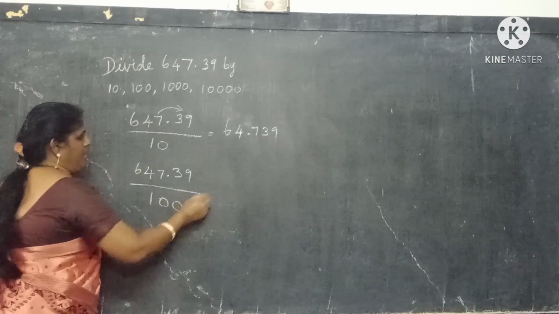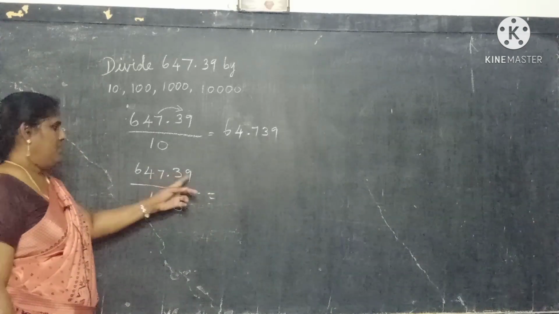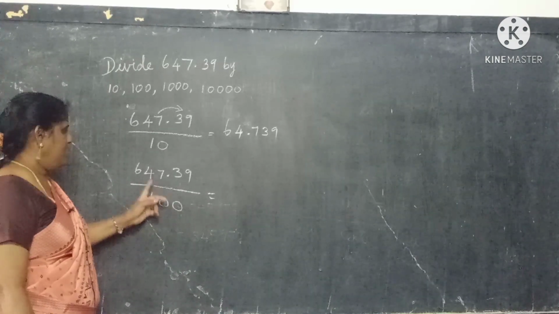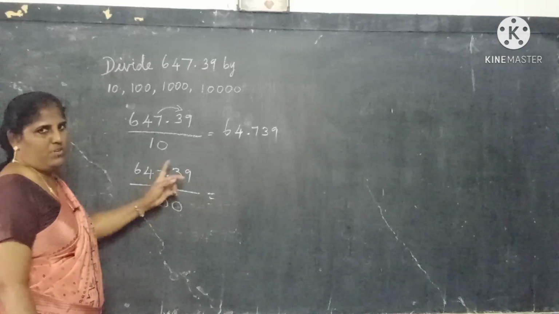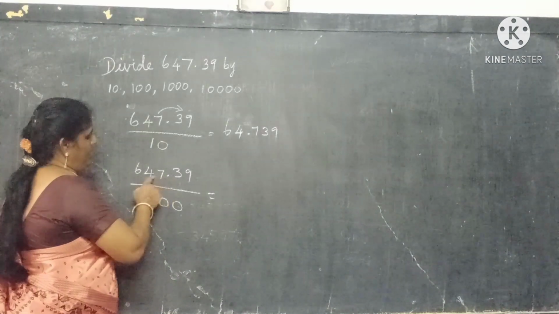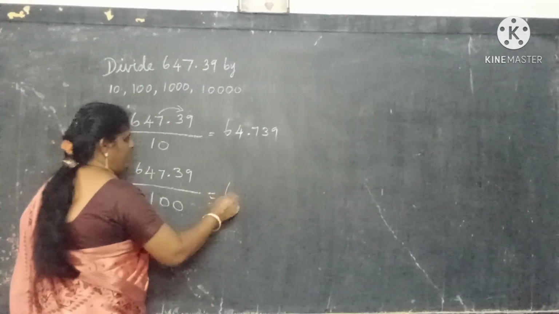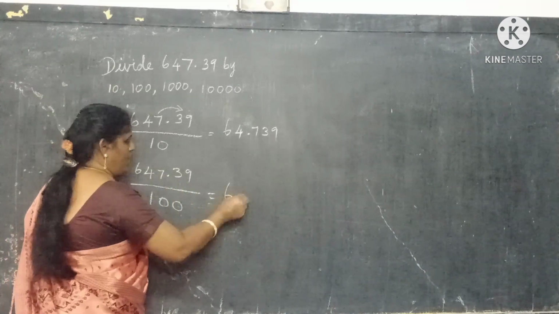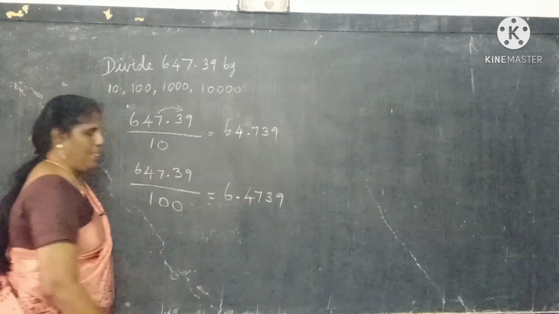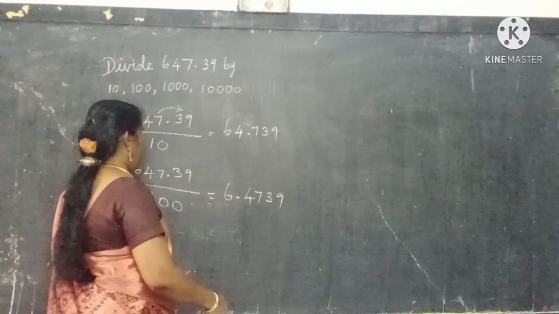How many places do we need to move? 2 zeros count, so you should move 2 digits. What are the 2 digits? 7 and 4. So the decimal will come here only, 6.4739.